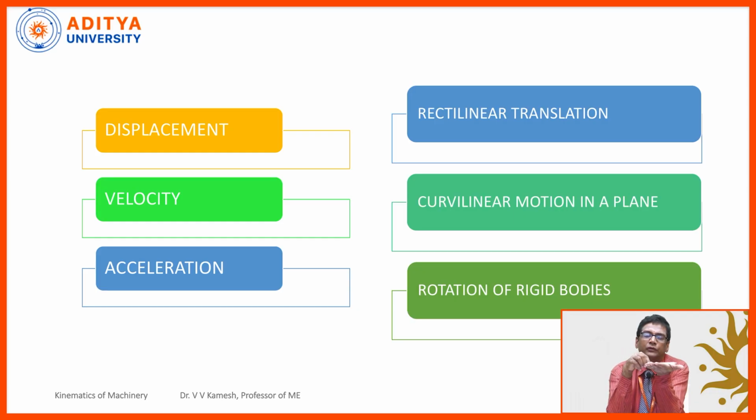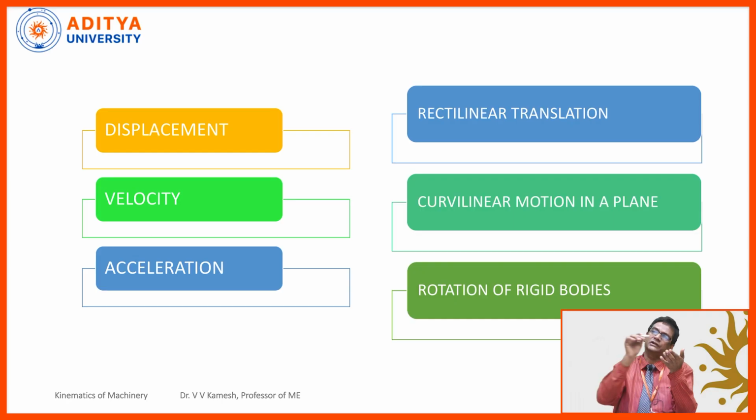Now, suppose I am moving from one place to another place in a time period of t. Then the parameter displacement by time is called velocity. We will calculate the velocity in meters per second in general. After that, what is the change of velocity from one instant to another instant?